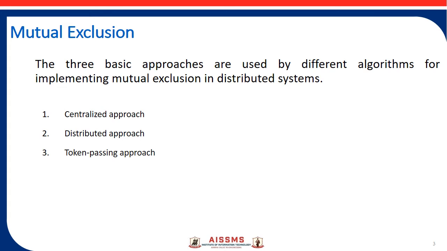In a single processor system, mutual exclusion is implemented using semaphores, monitors, and similar constructs. But in a distributed system, there are three approaches to achieve mutual exclusion. First, the centralized approach; second, the distributed approach; and third, the token passing approach.